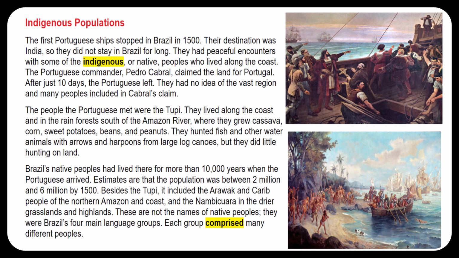Brazil's native peoples had lived there for more than 10,000 years when the Portuguese arrived. Estimates are that the population was between 2 million and 6 million by 1500. Besides the Tupi, it included the Arawak and Carib peoples of the northern Amazon and coast, and the Nambacura in the drier grasslands and highlands. These are not the names of native peoples. They were Brazil's 4 main language groups. Each group comprised many different peoples.